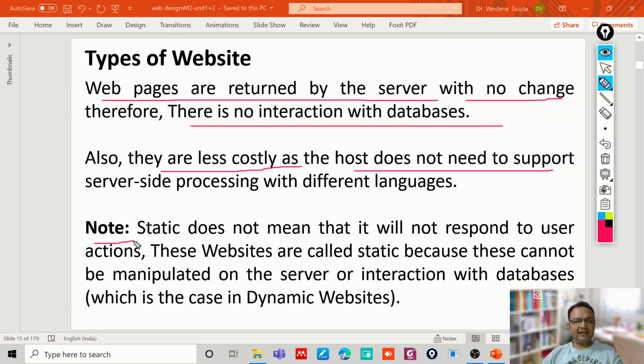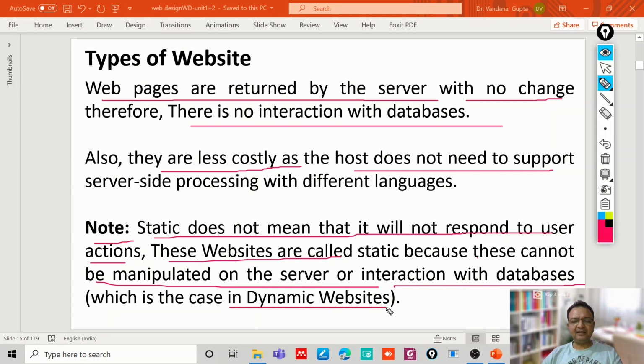We should note that static does not mean that it will not respond to the user actions. These websites are called static because these cannot be manipulated on the server, or there is no interaction on the server with the databases. In case of a dynamic website, some processing is done by the server and there is an interaction with the databases.